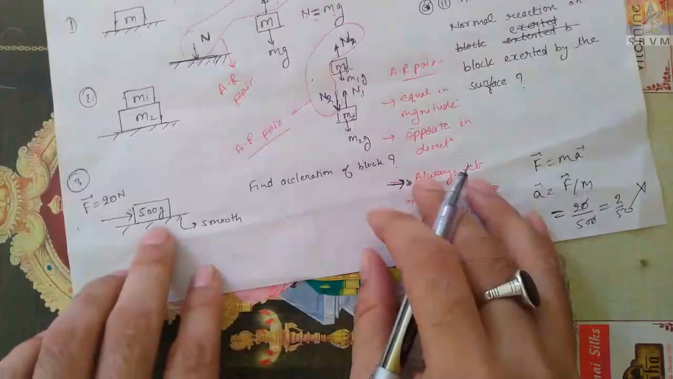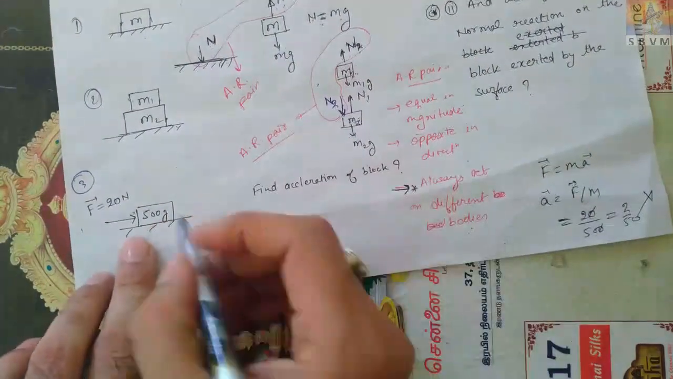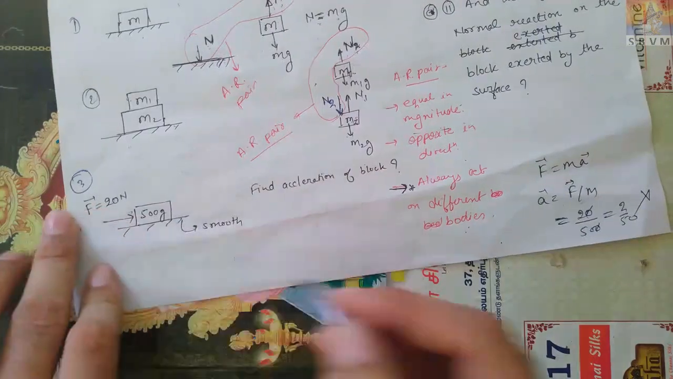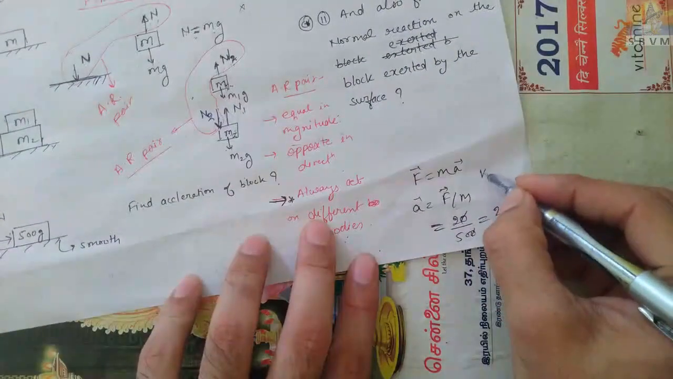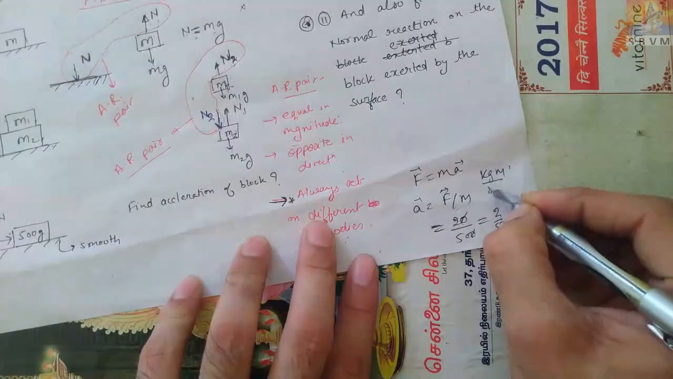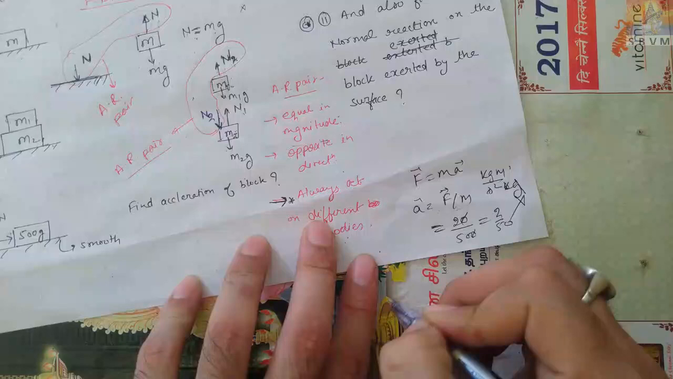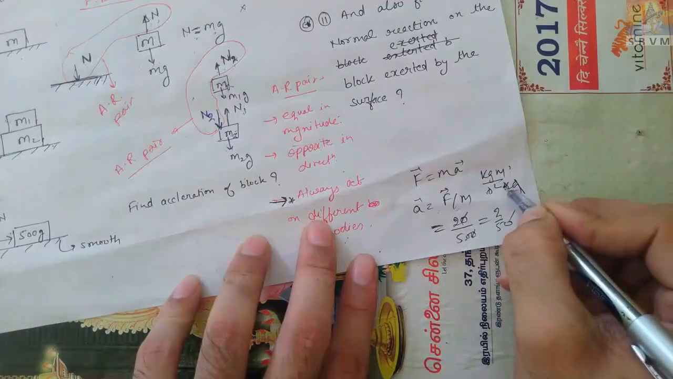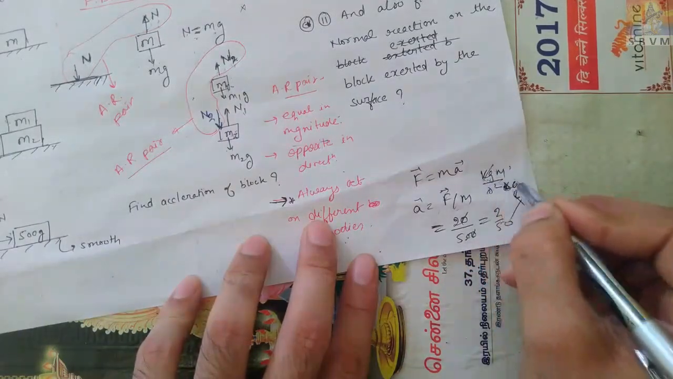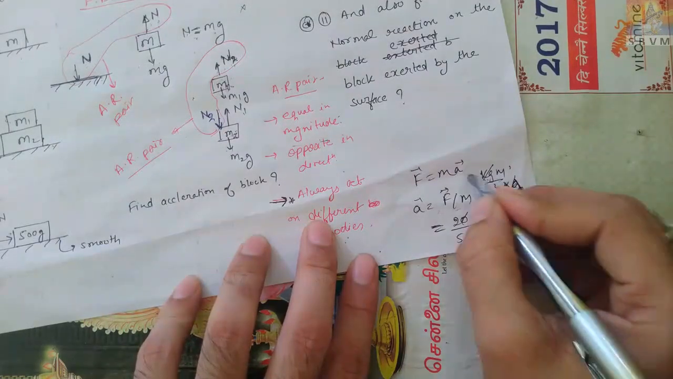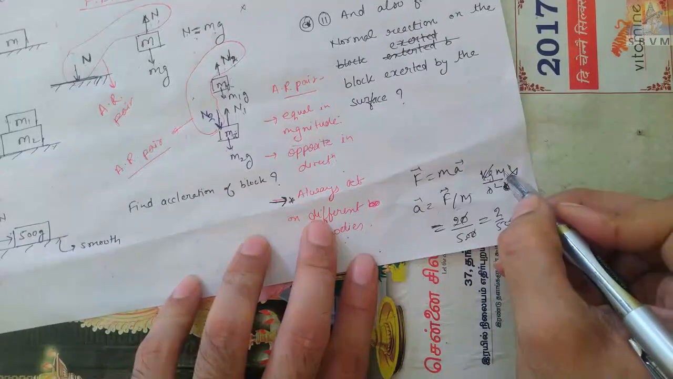Because see, mass is in gram. This is in Newton. So force is kg meter per second square and mass is kg. How can gram cancel kg? You tell me. They cannot cancel each other, so this is wrong. So our answer will not come in meter per second square.